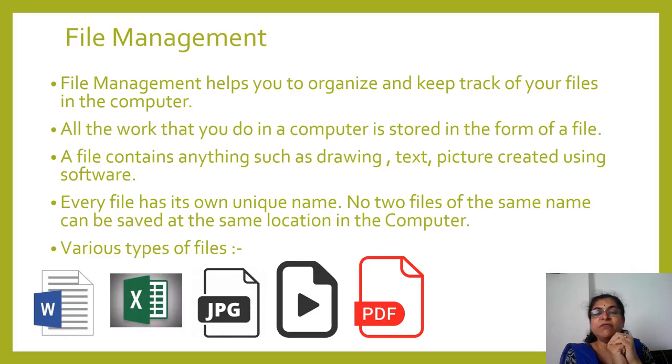Which types of files can we have? That is Word file, Excel file, JPG file, that is an image file. If you are capturing some photo and putting it in the computer, that is a JPG file. When you are making a video, that file is a video file. PDF file again, if you don't want anybody to make changes in the file, whenever they get the file, you can put it in the PDF form. So nobody can make changes in your file. So there are different types of files.